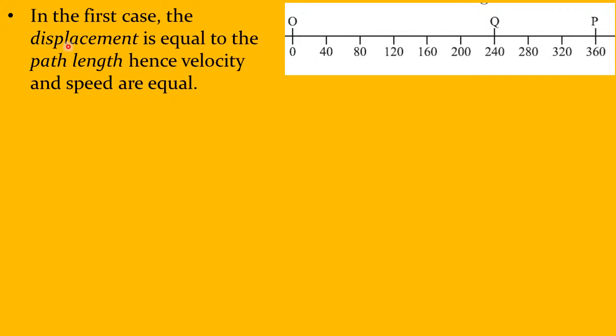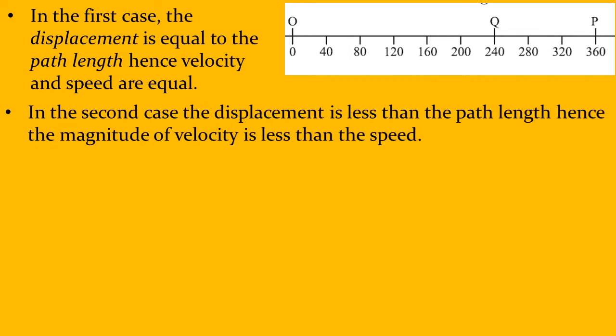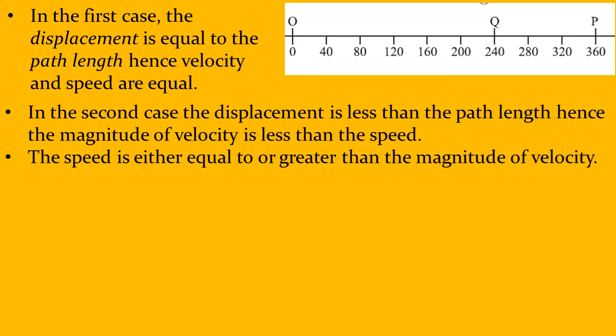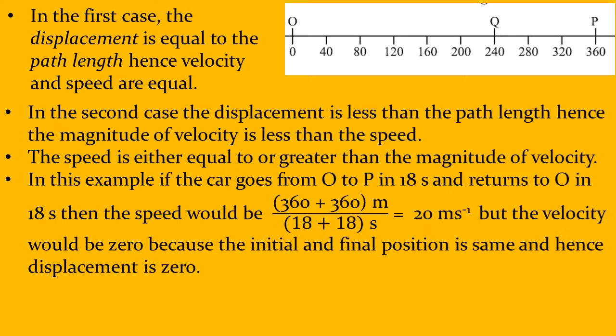In the first case, the displacement is equal to the path length, so the velocity and speed are equal. In the second case, displacement is less than the path length, hence magnitude of velocity is less than speed. The speed is always, as I told you, equal to or greater than velocity.